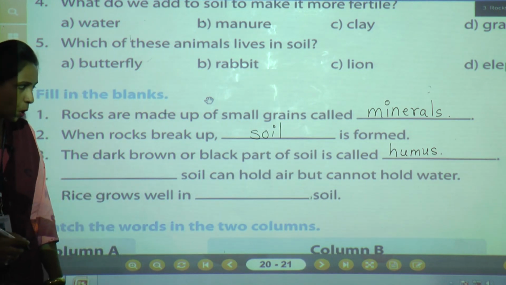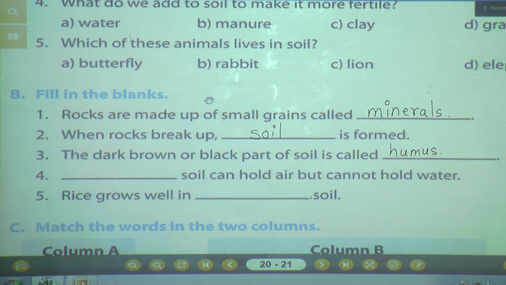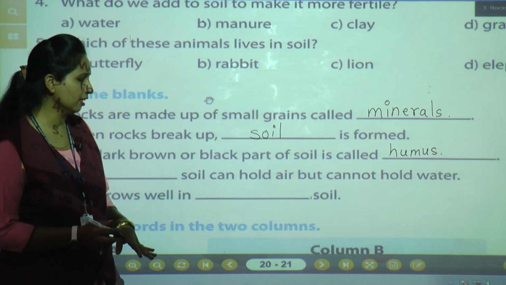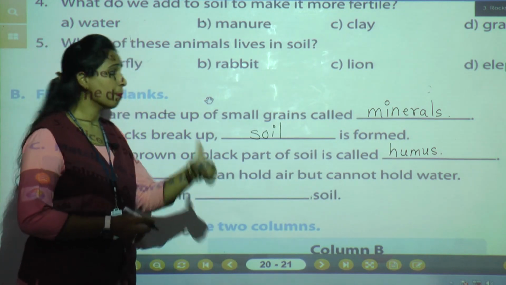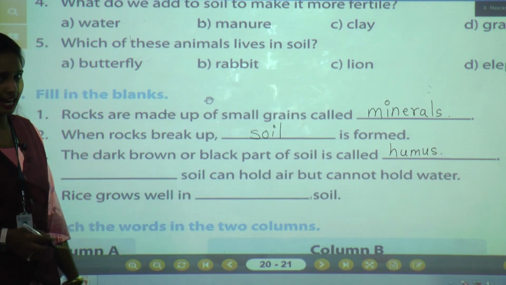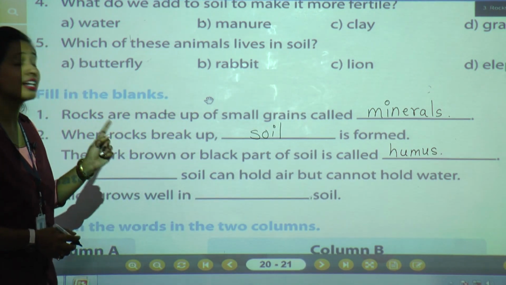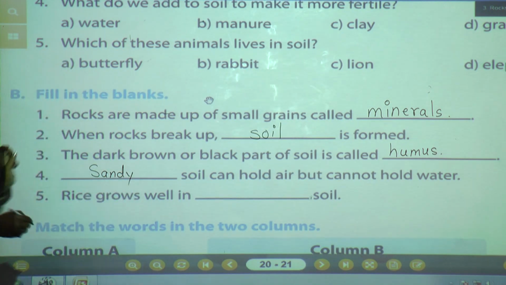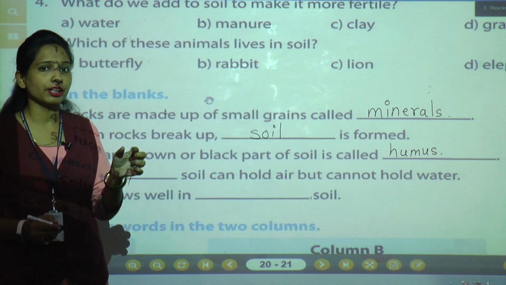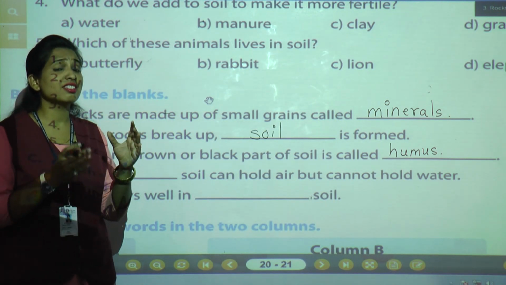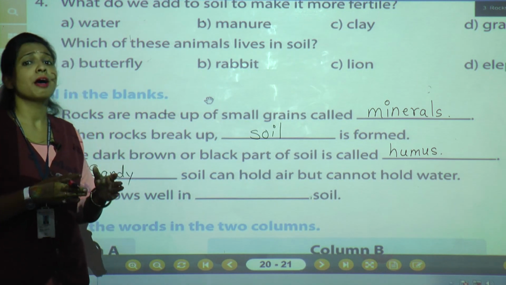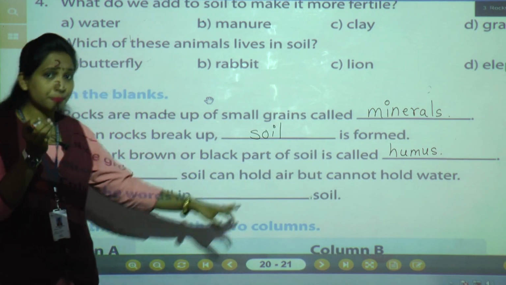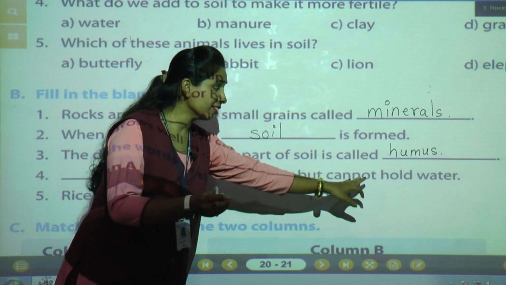Dash dash soil can hold air but cannot hold water. Just think, we have seen the different types of soil. Which soil can hold air but cannot hold water? Yes, see, it is sandy soil. Why? Because in sandy soil, you can see the large particles are there. So through those large particles, there is space between the particles. So this soil can hold the air, but due to that particle space, water cannot be held.